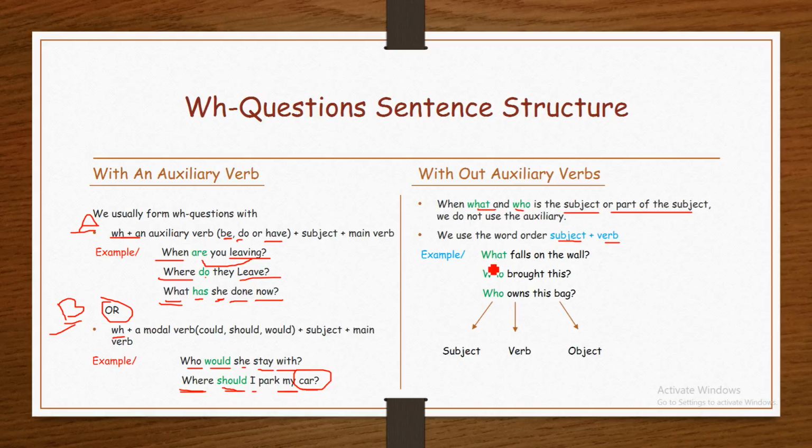For example, what falls on the wall. Here, what is the subject of the sentence. Therefore, we don't use an auxiliary. The verb comes directly after the question word, the WH question word.